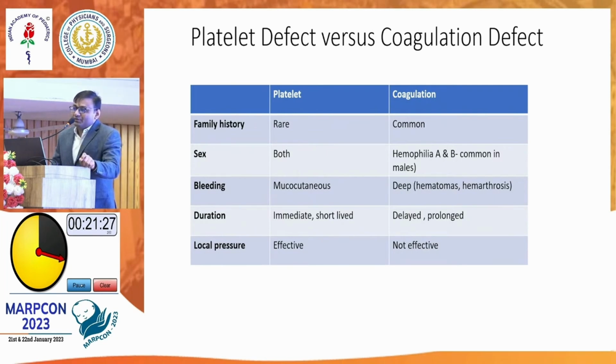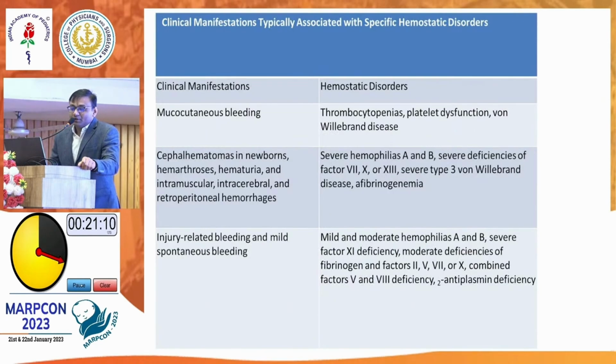In coagulation disorders, they usually will have some family history. We all know hemophilia A and B are common in males. They will be associated with deep bleeds, like hematomas and hemarthrosis. Bleeding will be prolonged, and most of the time local pressure will not be that effective. We have already covered this.